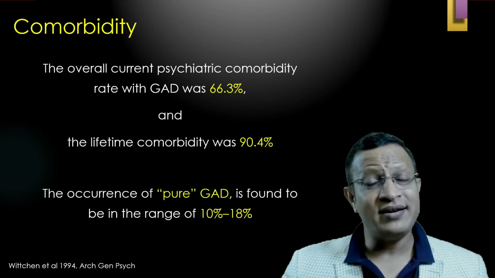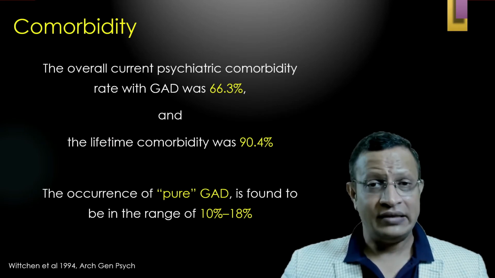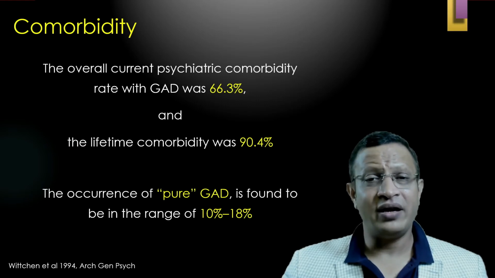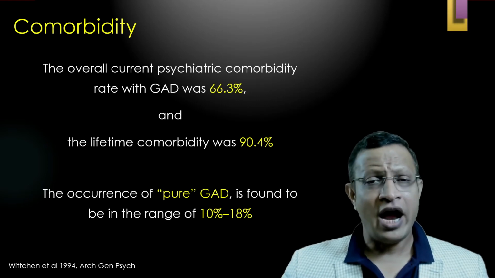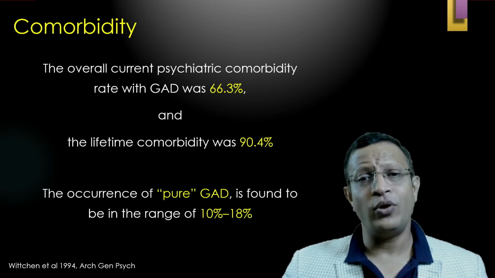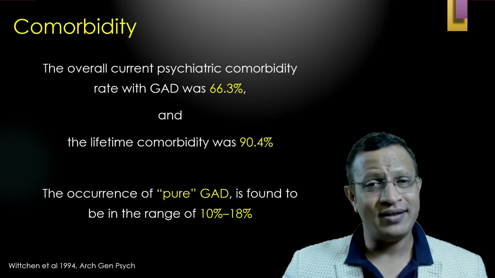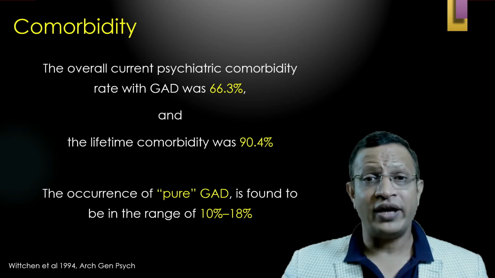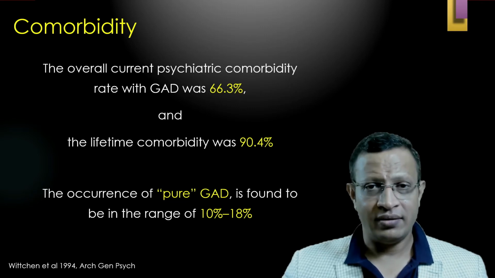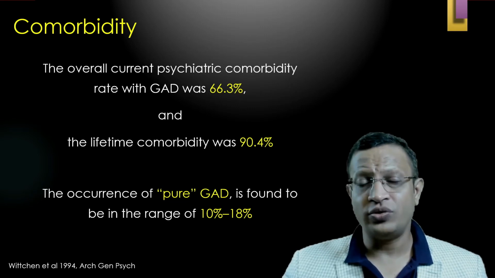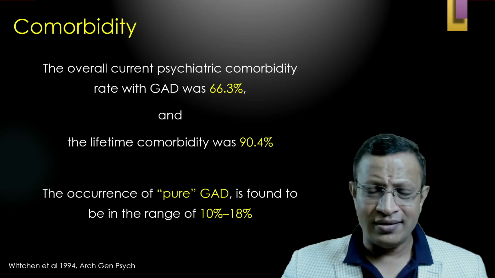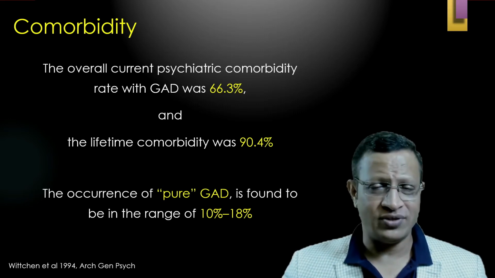If you look at the current psychiatric comorbidity, that means if you take 100 generalized anxiety disorder patients today and look for another coexisting psychiatric disorder, 66% will have another psychiatric diagnosis. If you look at the lifetime comorbidity of a person diagnosed with GAD, 90% will have one more psychiatric diagnosis.